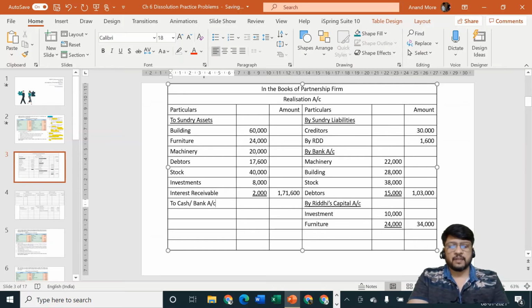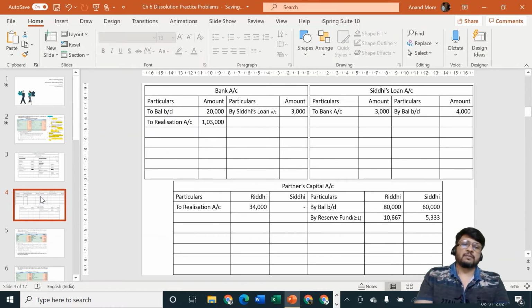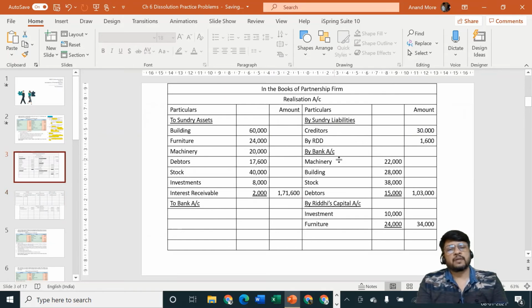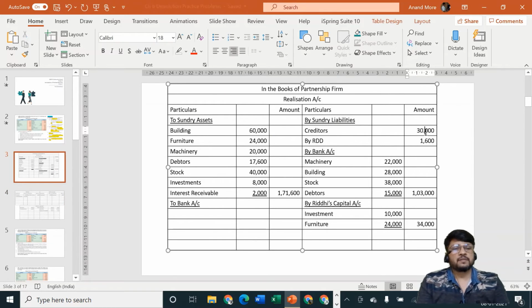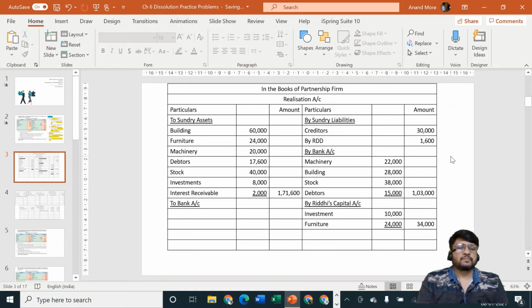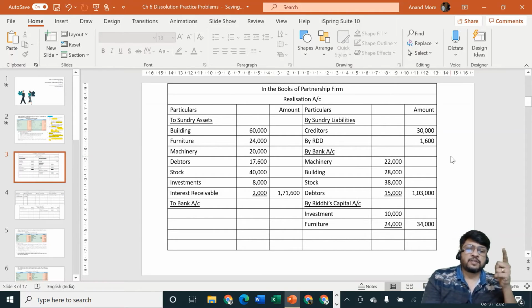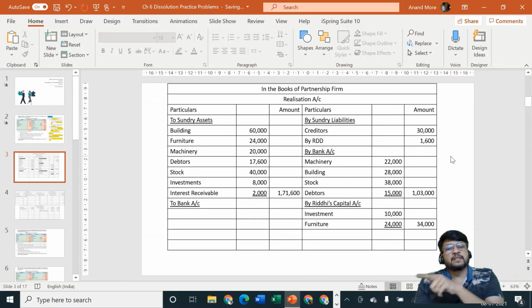The problem is playing a trick with us. What is the trick? The problem has told us to pay Siddhi's loan. Siddhi is a partner. The problem has told us to make payment to Siddhi's loan, but it is totally silent about the creditors, these 30,000 rupees creditors. The problem is not telling you what is to be done with them. I hope you remember the theory discussion. What I have told you, in case of an asset, if nothing is mentioned about its realization, then we should forget the asset. But in case of a liability, if nothing is mentioned, then also we should assume that it is repaid at book value.